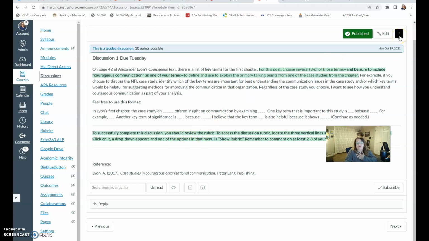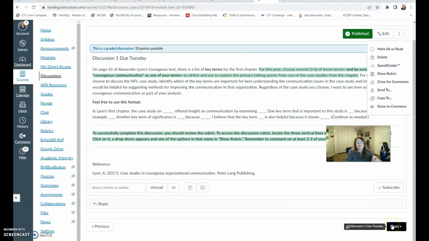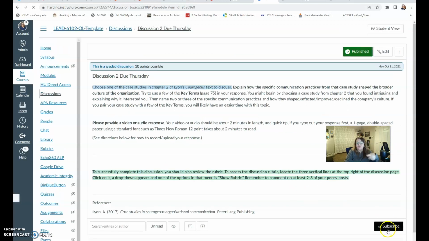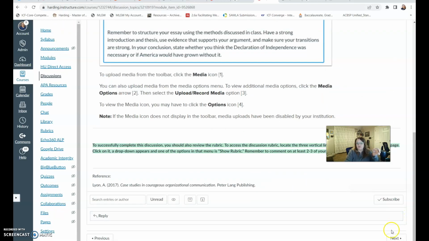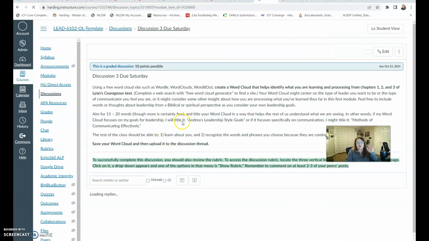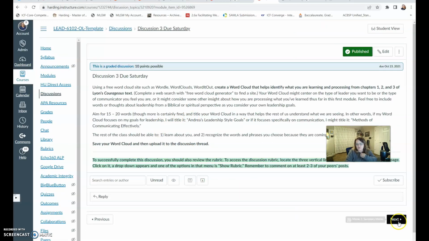If you want to look at the rubric, it's always right up here in this little 1, 2, 3 dot thing. And if you click on show rubric, the rubric will pop up and it will show you what it looks like. So this is the first discussion. For my class, there are 2 to 3, usually 3 discussions for each class, for each module. So I'm going to walk through all 3 of those.